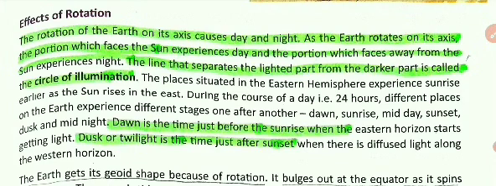Dawn is the time just before the sunrise, when the eastern horizon starts getting light. Why does the eastern horizon start getting light? Because the sun rises from the east. Dusk or twilight is the time just after sunset, when there is diffuse light along the western horizon.